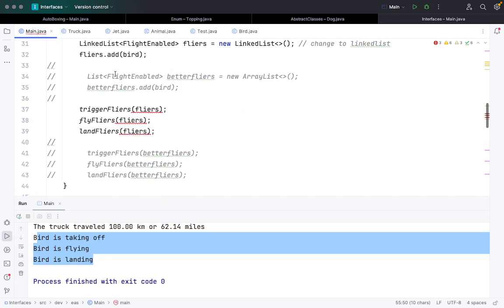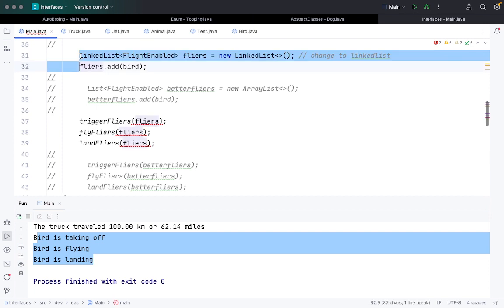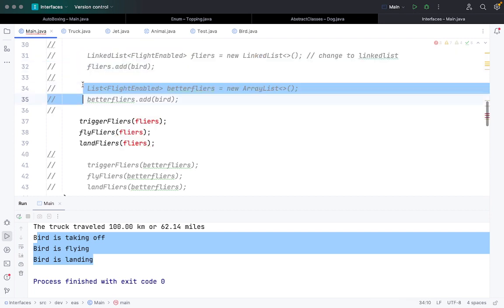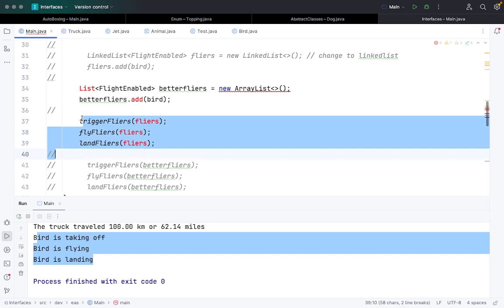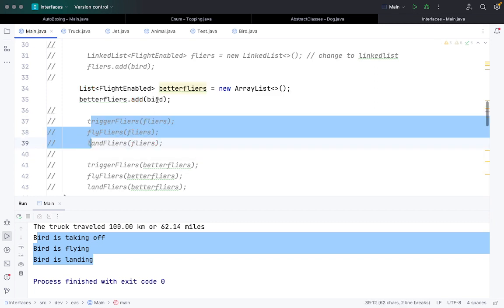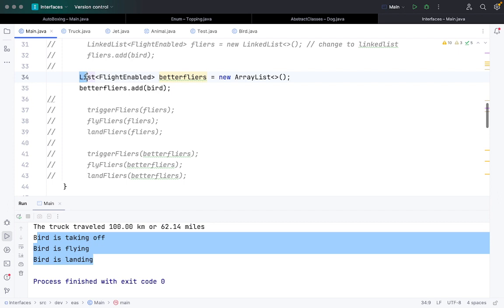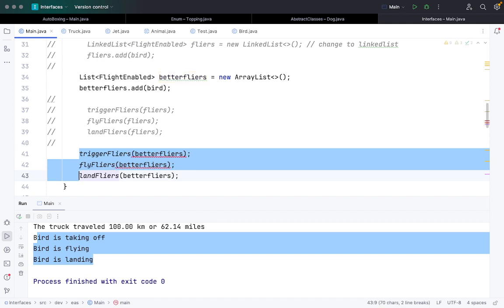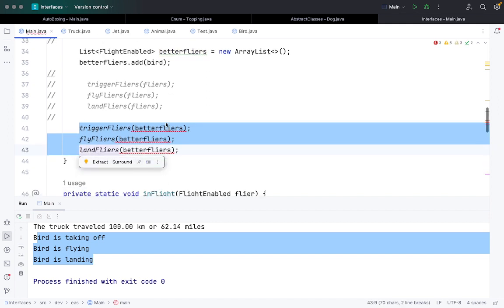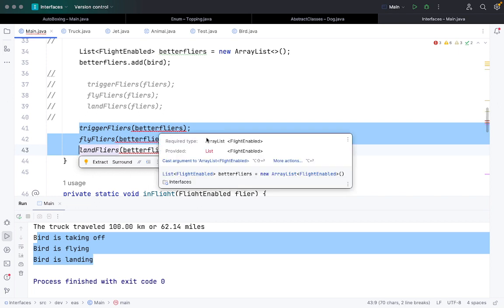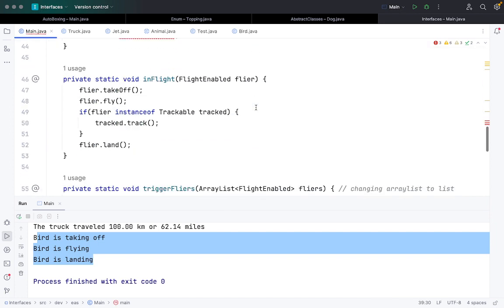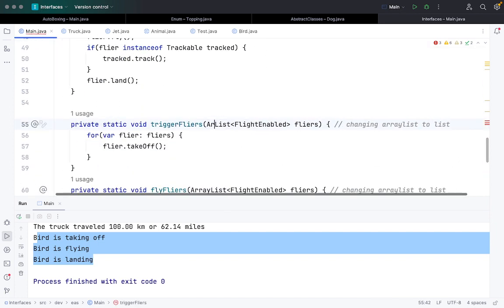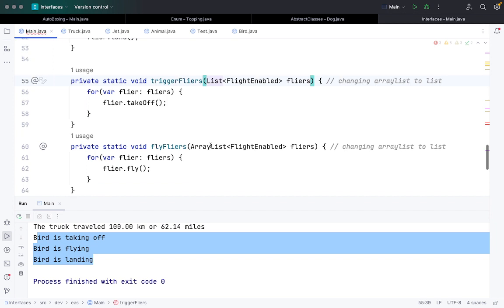Now let's do one more thing here. Instead of LinkedList, I will try to access List. I have created a List reference type called butterflies, and I'm creating an ArrayList from that. And with this butterflies, I'm calling these three functions again. Again you can see that an issue is coming: the required type is ArrayList but the provided type is List, right? So how can I solve it? I can solve it by just changing the parameter to List, and everything will work fine.